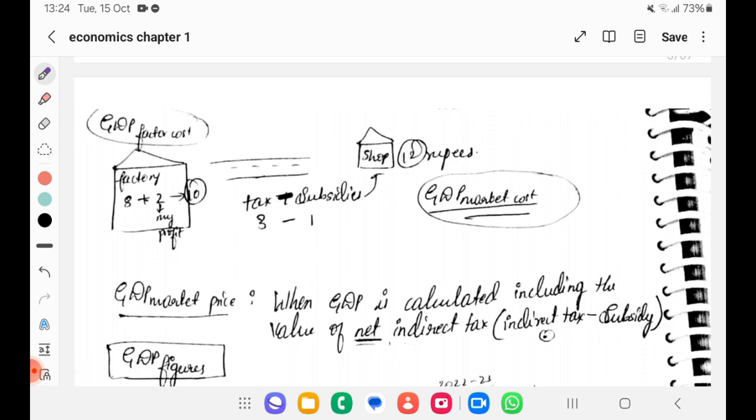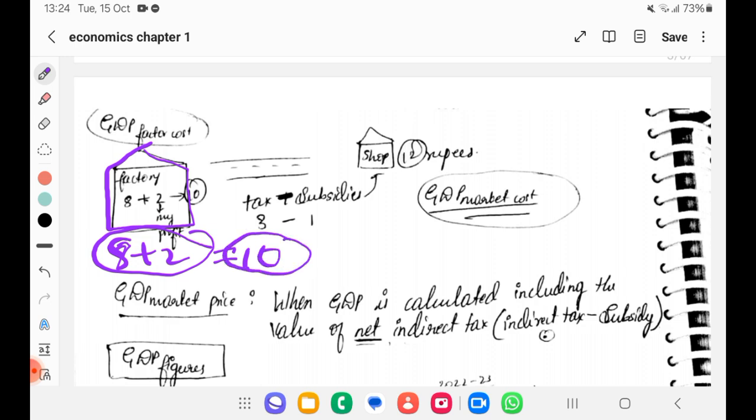For example, at the factory, you spent 8 rupees for production and 2 rupees as profit, and the total was 10 rupees. So GDP at factor cost at the factory is 10. But while you are going from factory to market, you have to use the road, and you also get certain benefits from the government if you are doing good work.